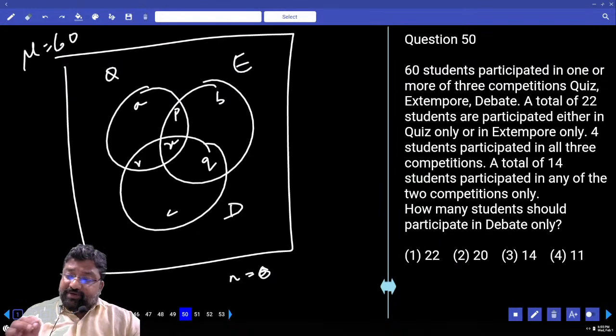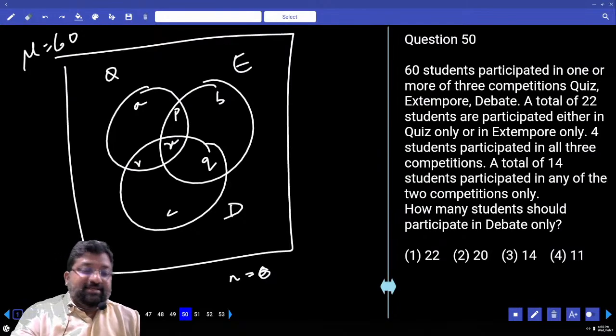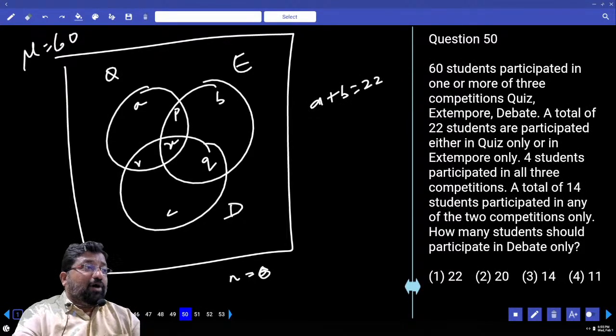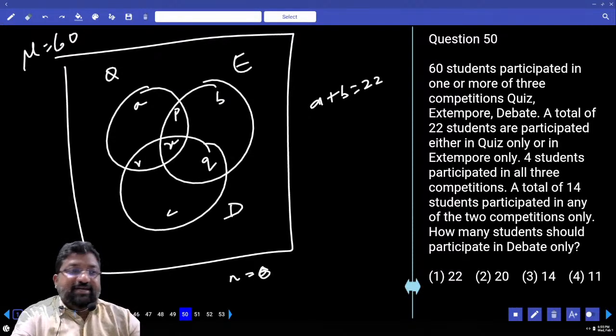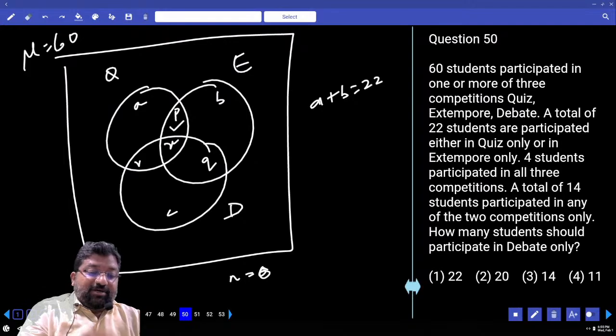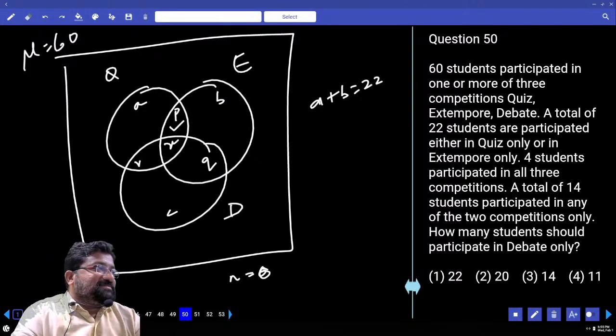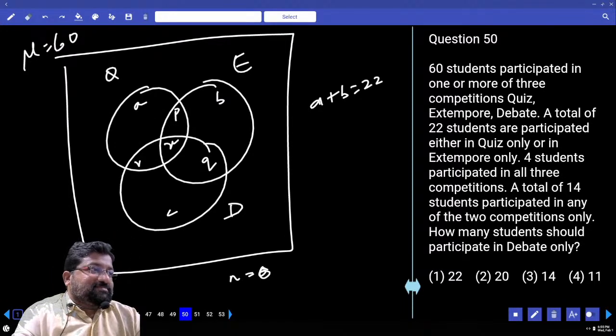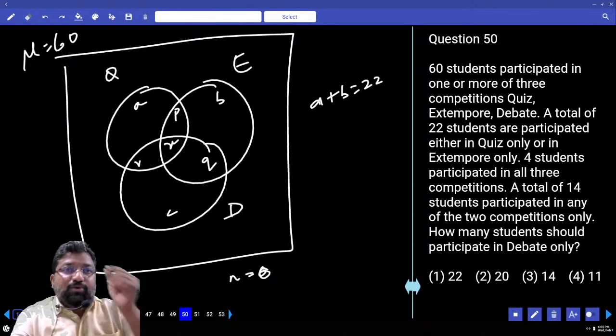A total of 22 students participated either in quiz only or in extempore only. Either in quiz only or extempore only. Ante A plus B is equals to 22. Quiz only ante A. Extempore only ante B. If the words were quiz and extempore, then you would have talked about P. Understood? But he is using the word only. Be careful. So he is talking about only quiz, and only extempore.